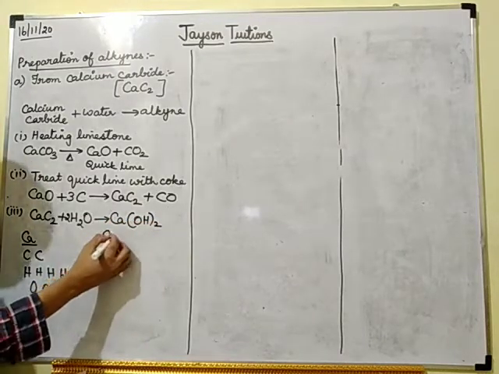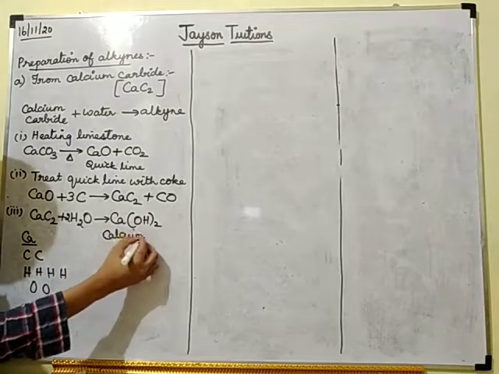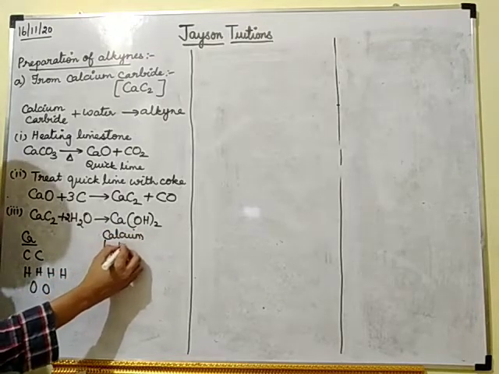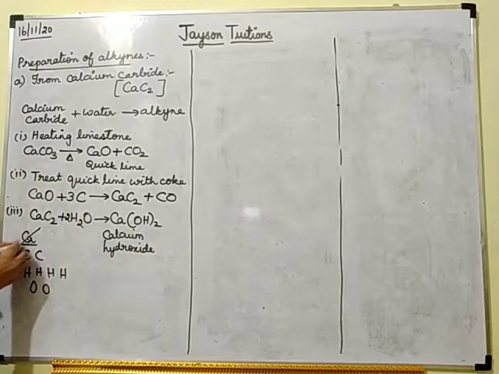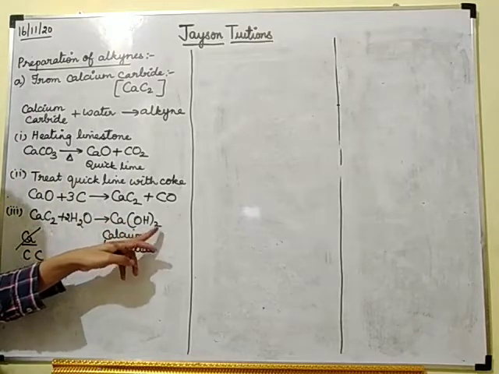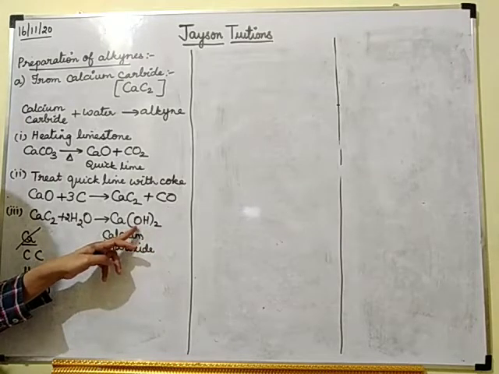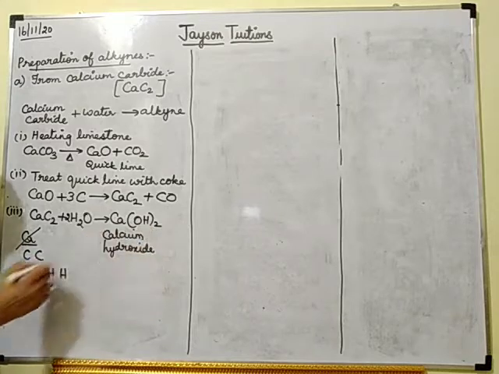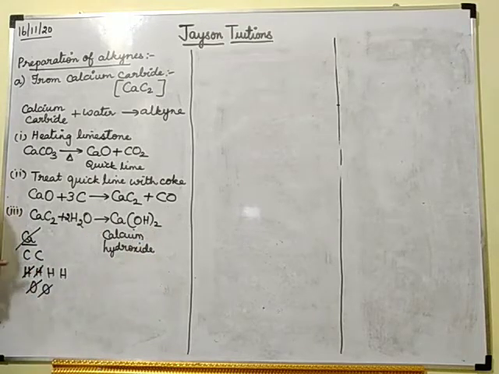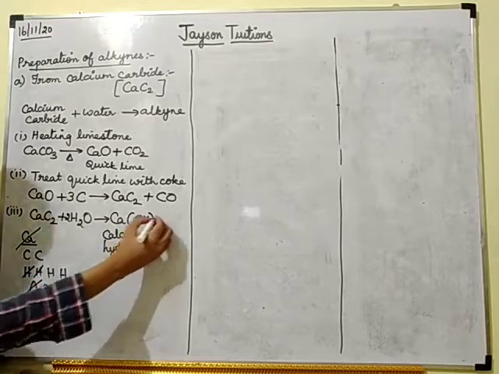Ca(OH)2 is nothing but calcium hydroxide. So Ca(OH)2 means 2 is common for both oxygen and hydrogen. So cancel 2 oxygens and 2 hydrogens. What do I have remaining? I have 2 carbons and 2 hydrogens.